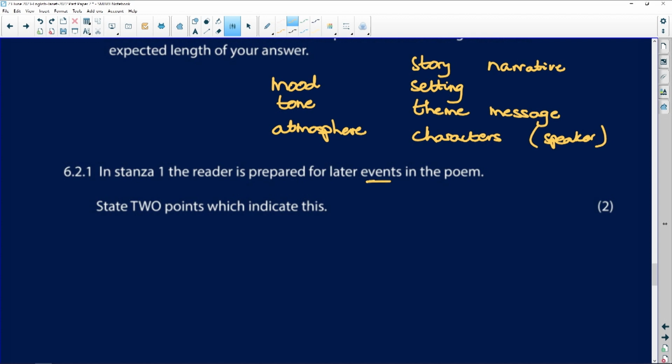So, later events in the poem, things that happen, state 2 points which indicate this. So if we're looking for a poem that has a definite story, The Slave Dealer is a definite poem that we can choose. So let's just look at the first stanza. I'll read it to you. From ocean's wave a wanderer came, with visage tanned and dun. Vocab, what does dun mean?